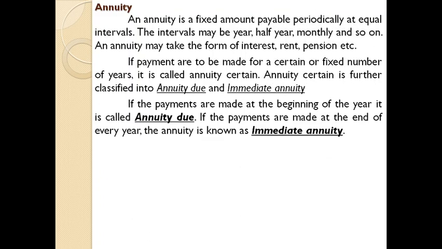Let's deal with what is meant by annuity due and immediate annuity. If the payments are made at the beginning of the year, it is called annuity due, because there is no restriction regarding payment. The only concept is that you need to make a fixed amount of payment at regular intervals. It can be made at the beginning, middle, or at the end. If the payment is made at the beginning, it is known as annuity due. If the payments are made at the end of every year, the annuity is known as immediate annuity. Familiarize yourself with both terms because you are going to deal with problems relating to annuity due and immediate annuity as well as annuity certain.